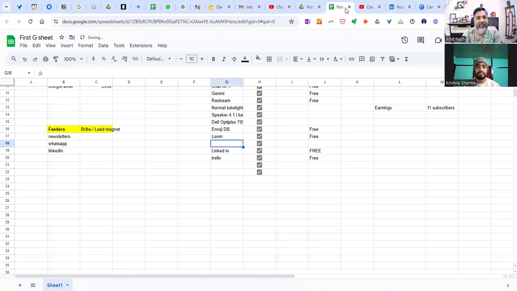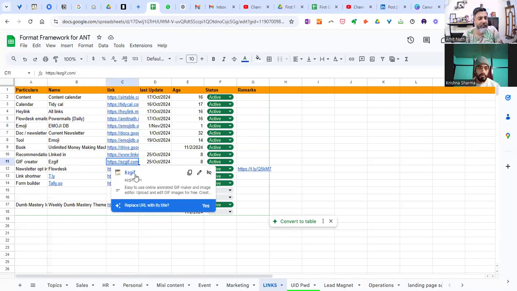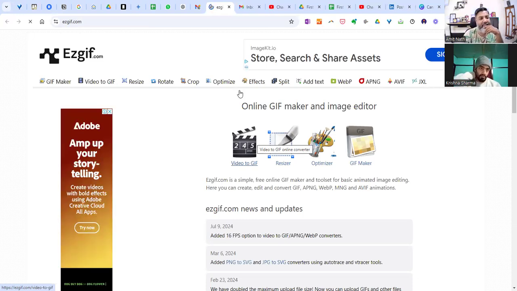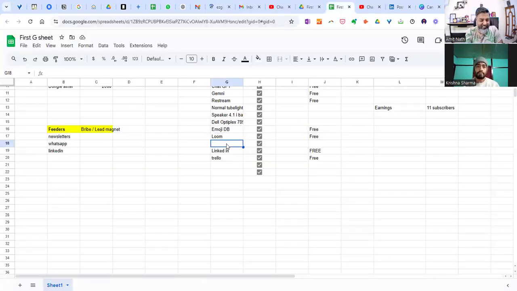Okay, and I also needed something to convert a small video. So I took the video in Loom, like screenshot, and I wanted to make it as a GIF. So I used another software called EZ-GIF. So it's like this. Okay, so you can create all these things. You can create a small GIF, resize it, optimize it, and all those things. You can create different effects. It is a crazy software. And guess what? This is also free. Okay, this is also free. And yeah, I'll just write it here. This is free.